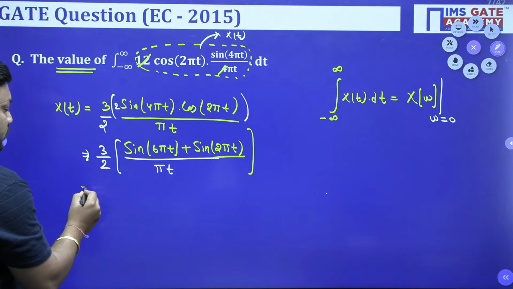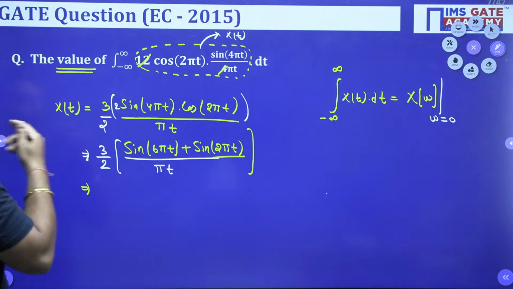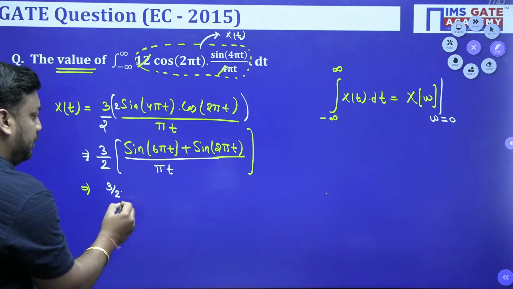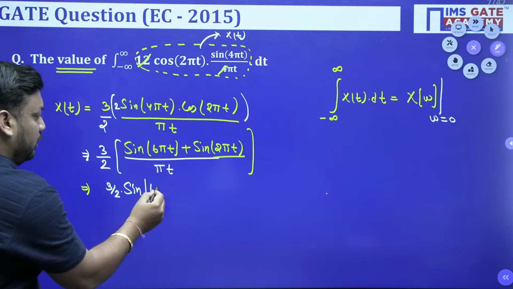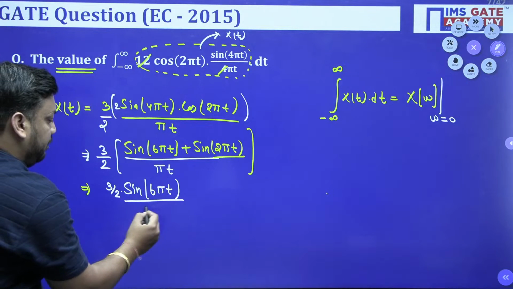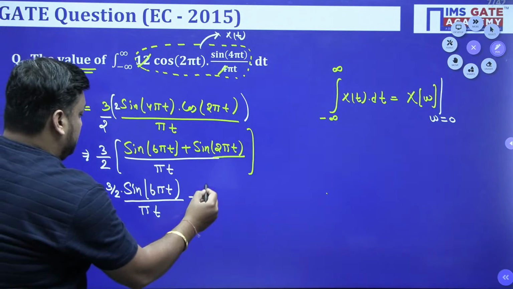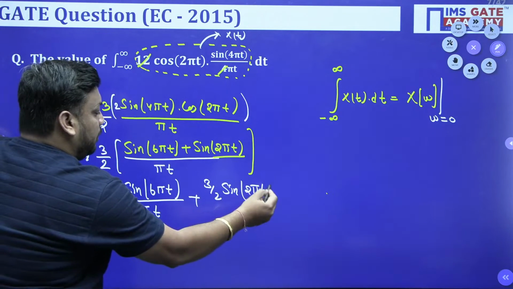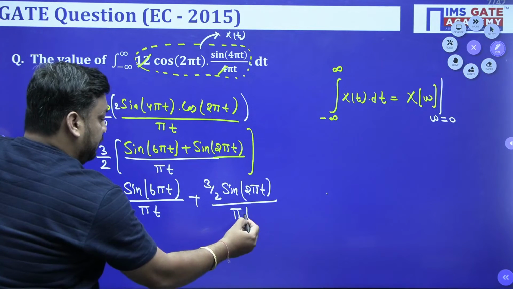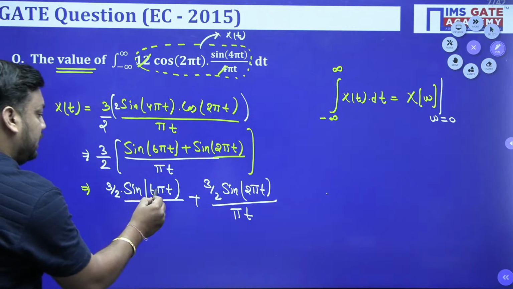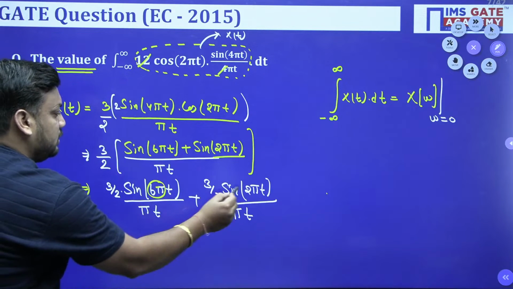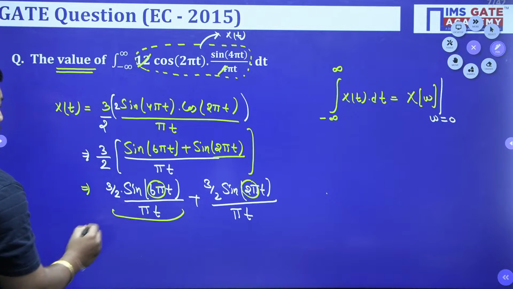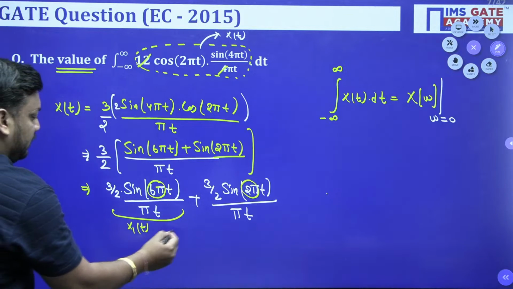So ultimately what you will get, guys, is this 3 by 2 working as a capital A, sin of omega t upon pi t form. So I am writing 3 by 2 multiplied by sin(6 pi t) upon pi t, plus 3 by 2 sin(2 pi t) upon pi t. This first term is working as x1(t), and this is working as x2(t).